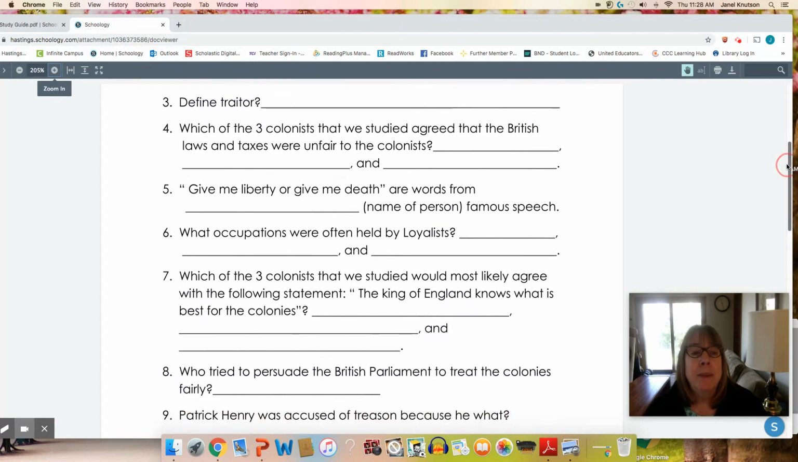Number 3, define traitor. Well, the definition of traitor is someone who acts against their country. They do something that is against the good of their country.